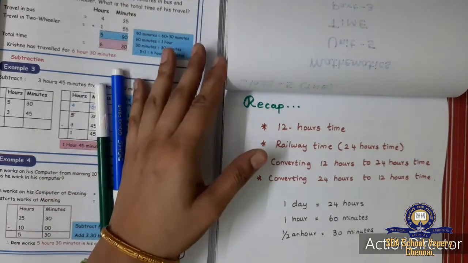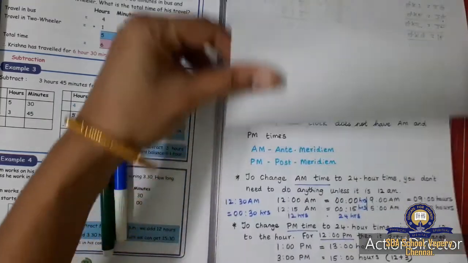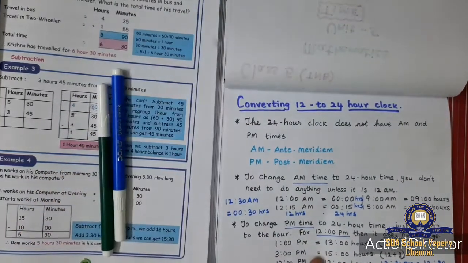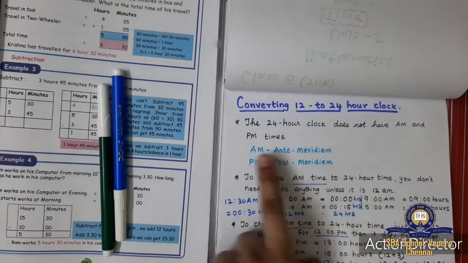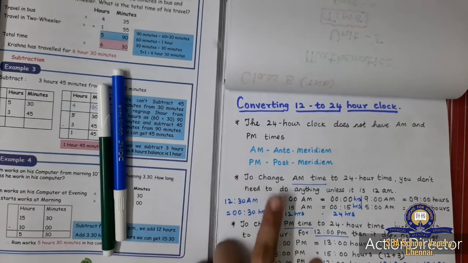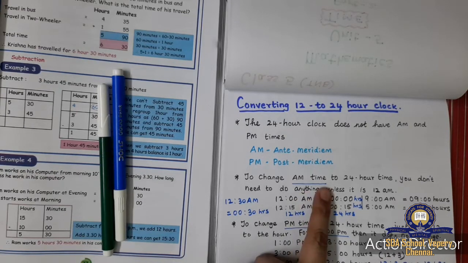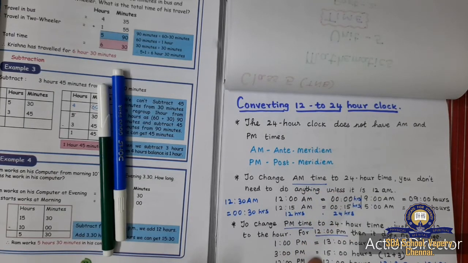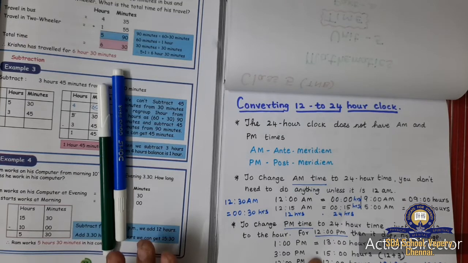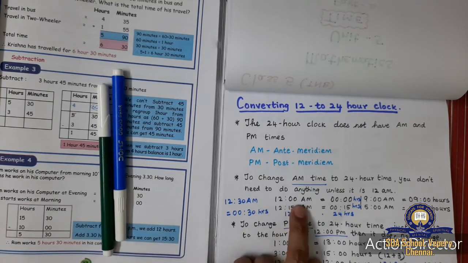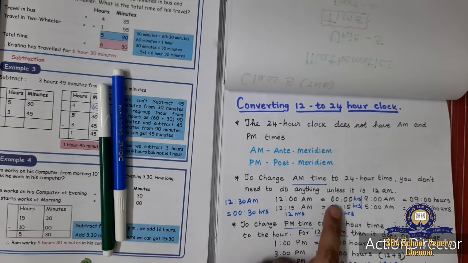While converting 12 to 24 hours, what we did: when it is AM time, you will just write the time as such and write hours. If it is 12 AM, you will write 00 hours.